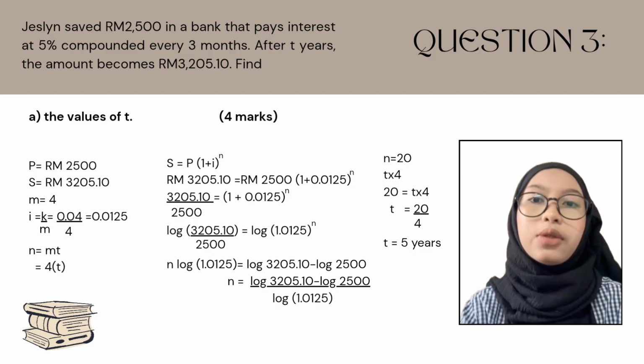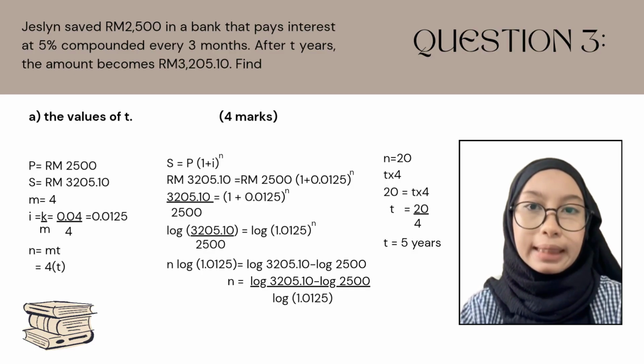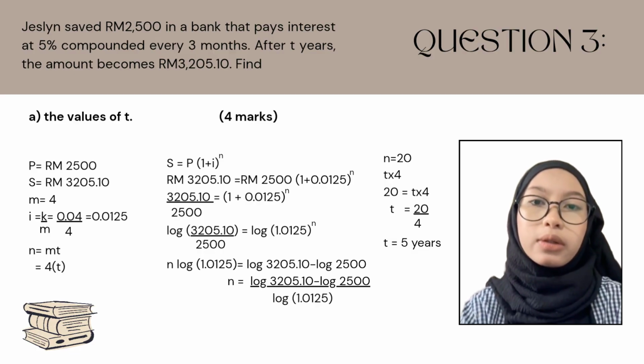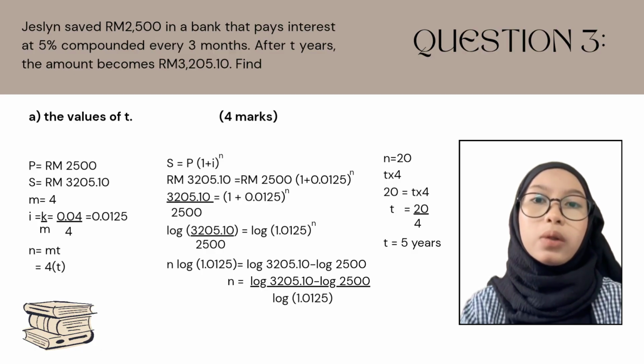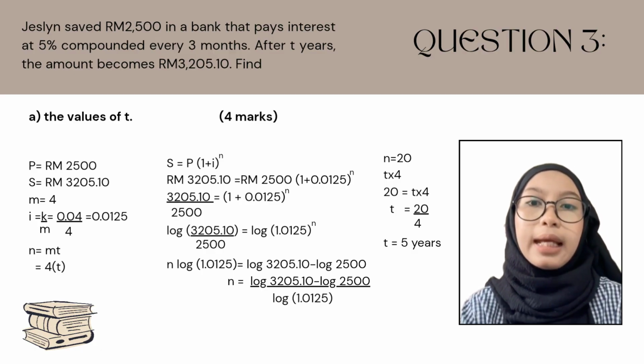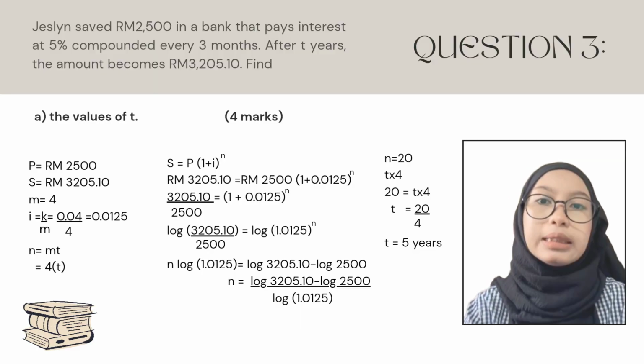So 3205.10 over 2500 equal to (1 plus 0.0125) to the power of N. Taking logs, N equal to log 3205.10 minus log 2500 over log 1.0125 equal to 20. Since N is equal to 4T, T is equal to 20 over 4. T is equal to 5 years.